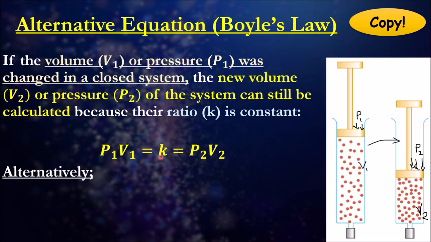But because the common factor is K, I can essentially make these two equations equal to each other. So I can rewrite the equation and write this. This is the alternative equation we can end up writing because of this relationship and the fact that K is just a constant ratio.